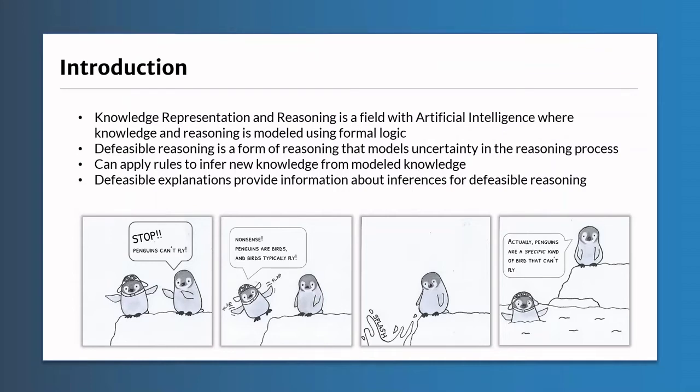We use the KLM approach to defeasible reasoning, which is based on a series of properties expressing expected characteristics of defeasible reasoning. Within this framework, we can use rules to infer new knowledge from our modeled information. It is often useful to know why particular information is being inferred. For example, in our comic, the one penguin believes, or infers, that it can fly because birds typically fly and penguins are birds. The formal concept associated with this idea for defeasible reasoning is referred to as defeasible explanation.